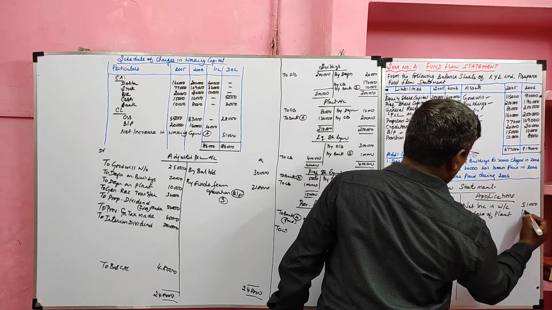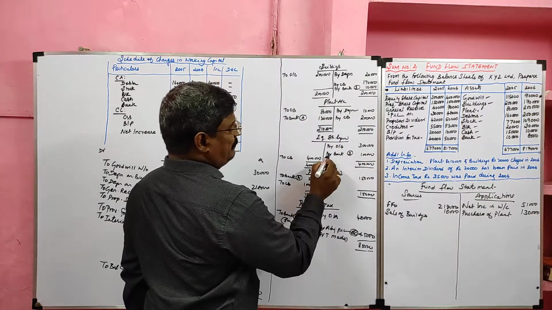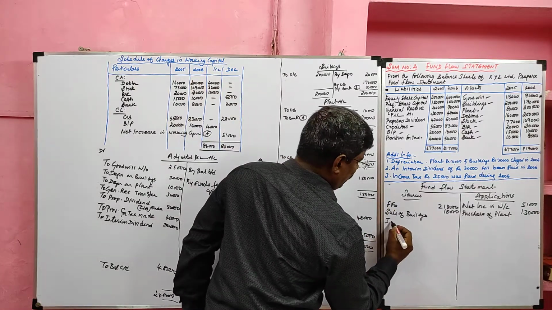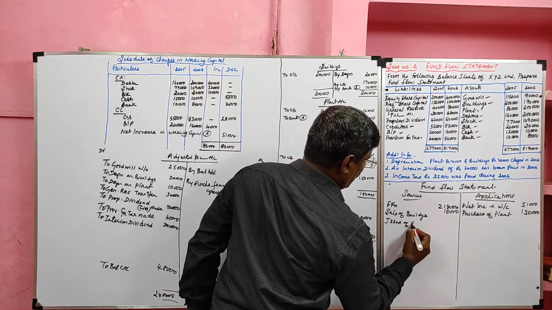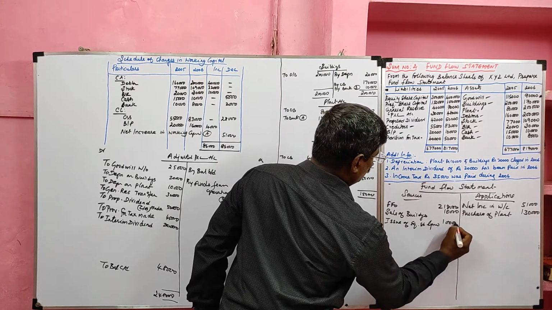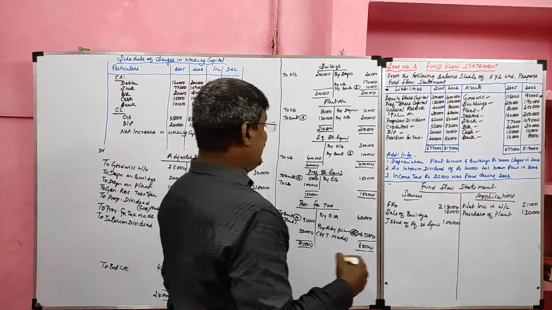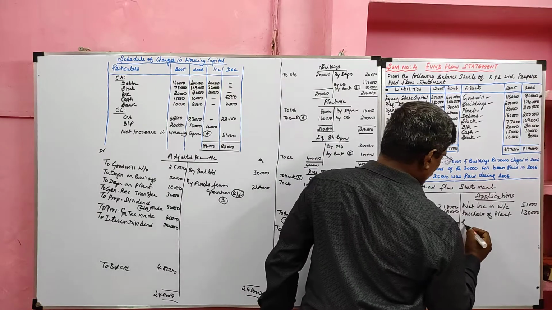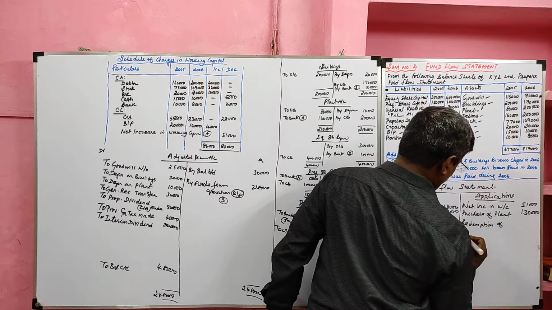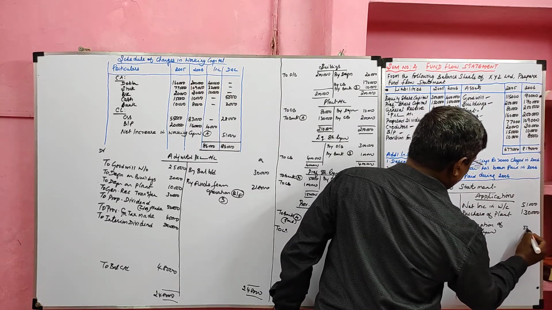Then plant, bank arrives in the debit side, that we call a purchase of plant, its value 1,30,000. Then equity share capital, the bank arrives in the credit side, that we call an increase in share capital. We can write it as issue of equity share capital. How much did they increase? 1 lakh, that is a source. Preference share capital, the bank is debited, that we call redemption of preference share capital.